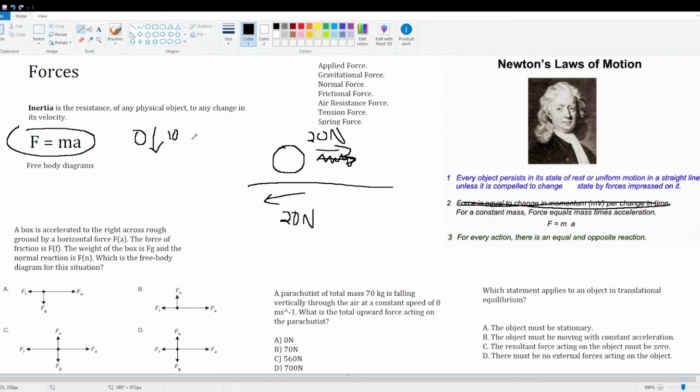Now, what's the acceleration? Well, the acceleration is going to be the acceleration due to the gravitational force on Earth, which is 9.81, but we'll just say 9.8. Last video I was calling it G, which is the constant of acceleration due to gravitational force. I was calling it the gravitational force, which is not technically correct.